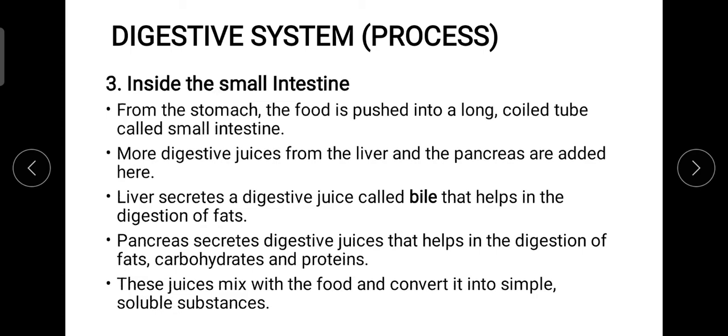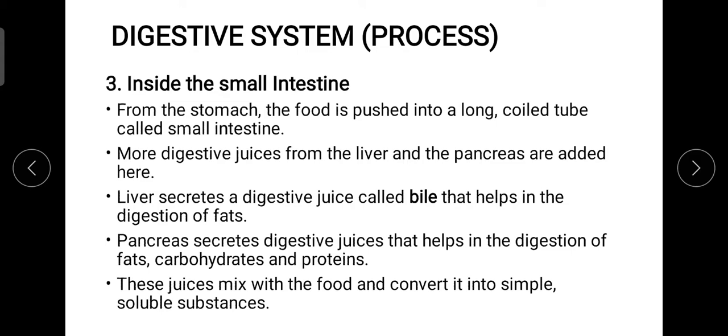Now the next organ involved in this whole process is the small intestine. The small intestine is a very unique organ. If we talk about the mouth, it was only about the digestion process. The stomach, again, was only about digestion. The esophagus is only the passage medium. But the small intestine is doing two things at a time: one is the process of digestion, and the next is the process of absorption.